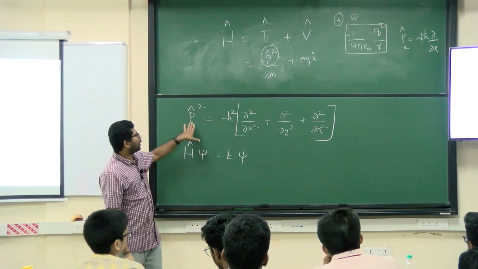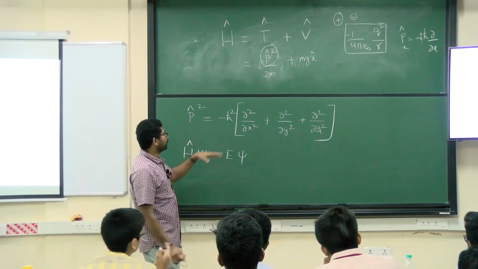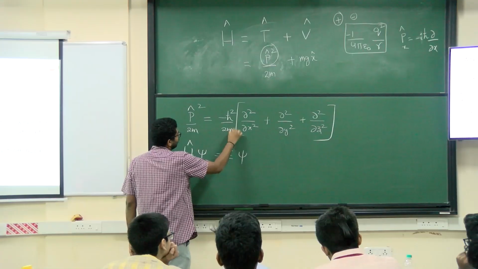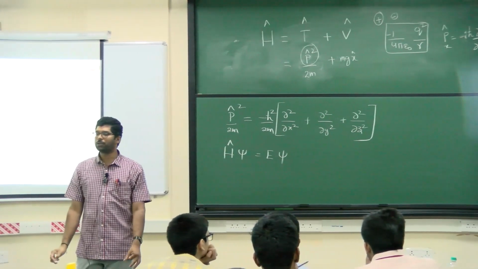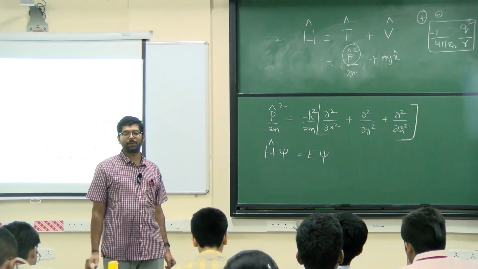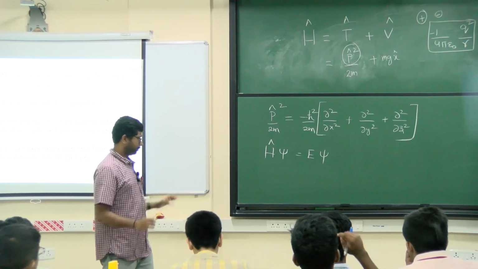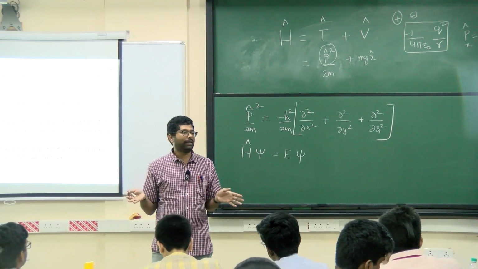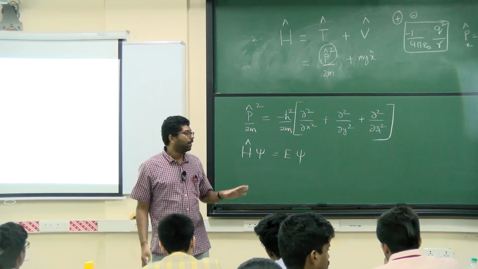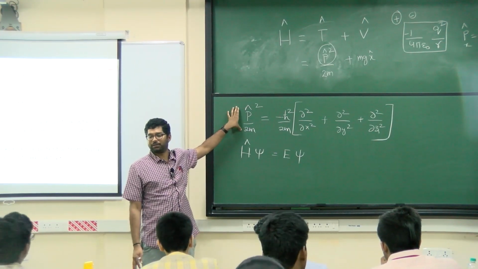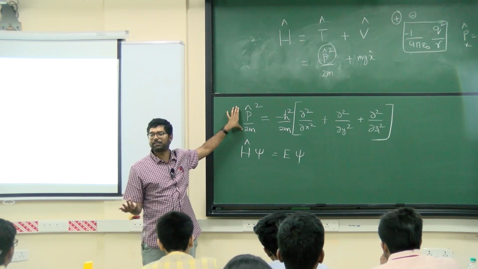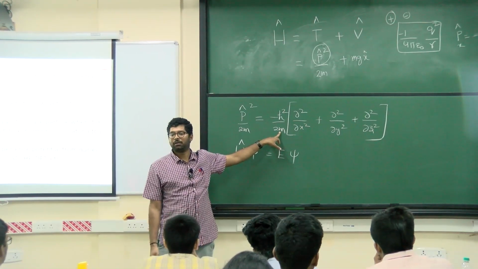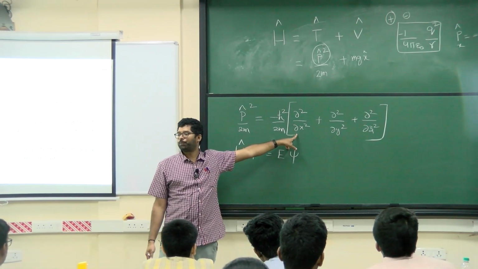So here whatever I have written is for the P square. You know that kinetic energy term is nothing but P square over 2m. That is nothing but H cut square over 2m, dou square by dou x square plus dou square by dou y square plus dou square by dou z square. The simplest thing is, in quantum mechanics, whatever you are dealing with, kinetic energy will always look like this. Because kinetic energy is not going to change. The only thing that can change is the mass of the particle. The operator form is exactly the same, always.